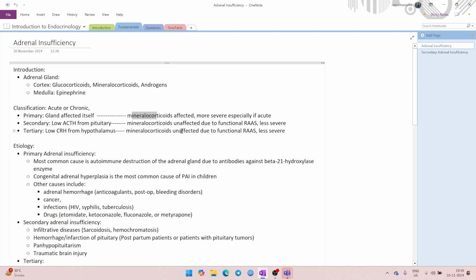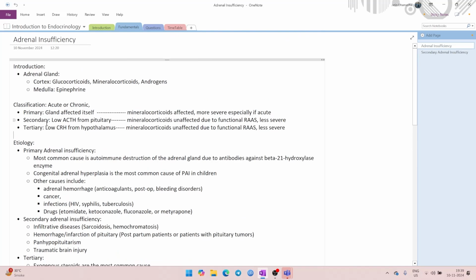If the mineralocorticoid is gone, as in primary, then in that patient you will see hyperkalemia, hyponatremia, hypotension, and because salt is lost, the patient will suffer from salt cravings, etc. So these are the symptoms of primary, versus these are the symptoms of secondary. Mineralocorticoid is functional in secondary and tertiary, so it presents less severely. Now we are going a little bit off path, but let's go in the right direction.